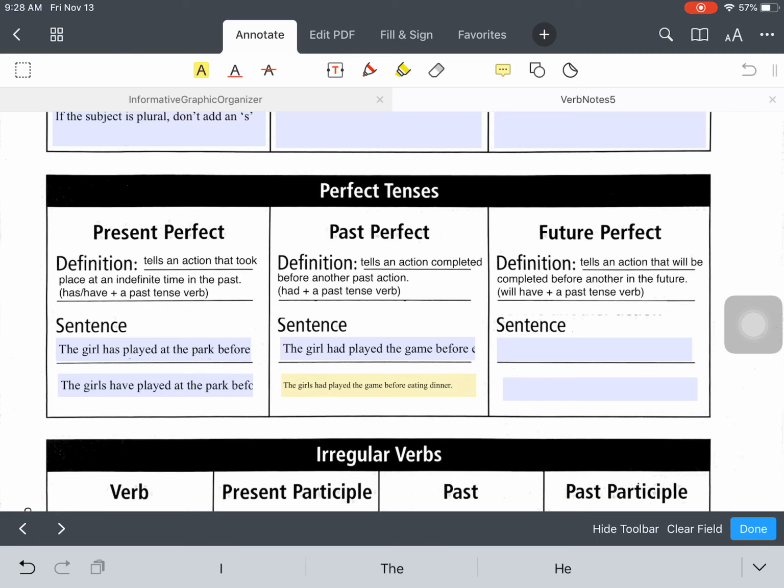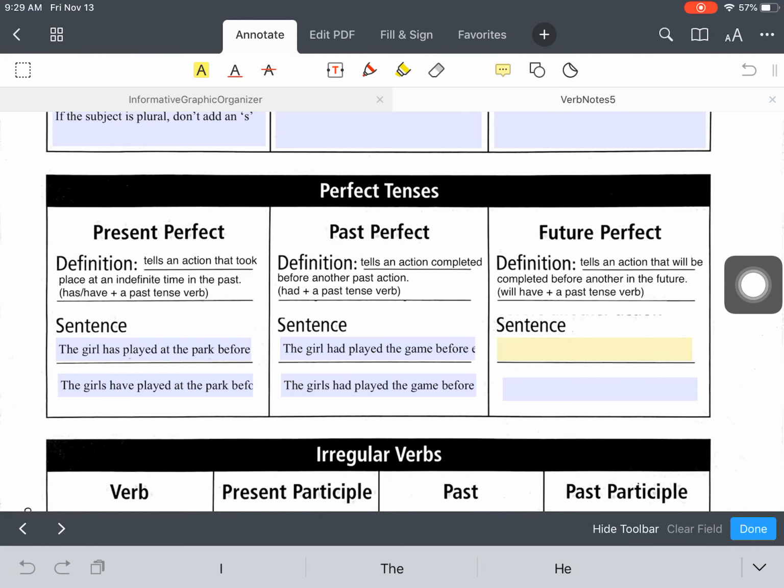It stays the same. Now the last one is future perfect, and future perfect tells an action that will be completed before another in the future. So these are both in the future, but one has to happen before the other one. So you're going to use will have and a past tense verb. And just like with past perfect tense, subject-verb agreement does not matter. So it's always going to be will have and a past tense verb. So the only one that subject-verb agreement matters is with present perfect. So you're going to change has or have depending on your subject.